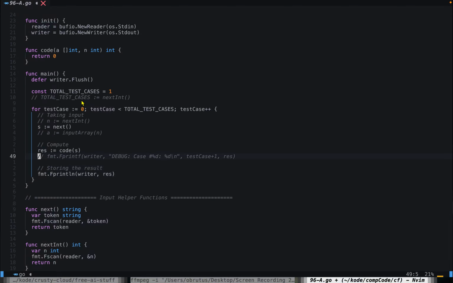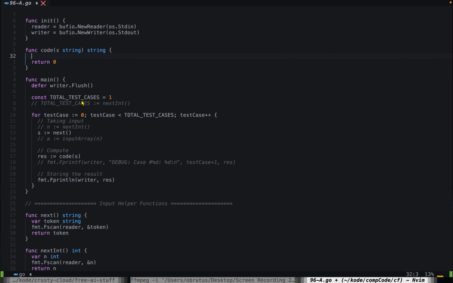Cool, let's get into the code then. We want a string s and the return type is also string.